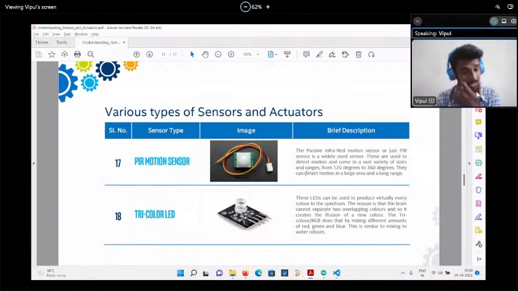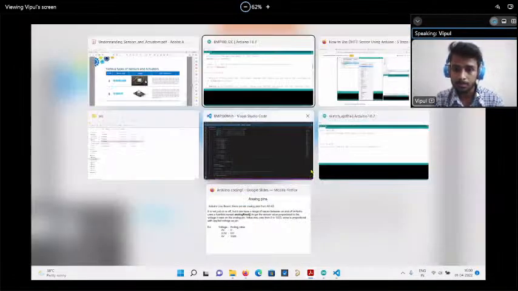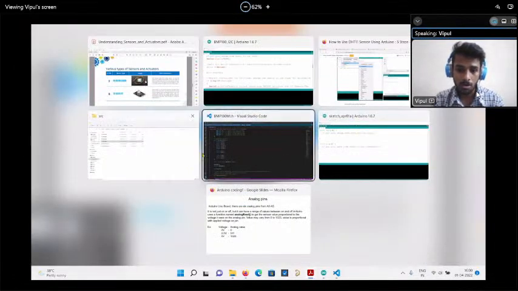The PIR sensor, what is it doing? It's just giving information whether movement is detected or not. How can we use it? We'll just go on